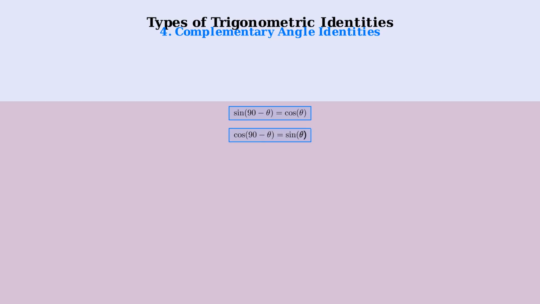Cosine of 90 degrees minus theta equals sine theta. This is the reverse of the previous identity. Tangent of 90 degrees minus theta equals cotangent theta. Tangent and cotangent are also complementary functions.